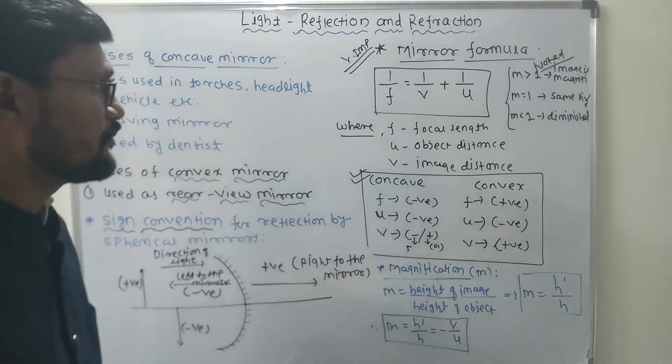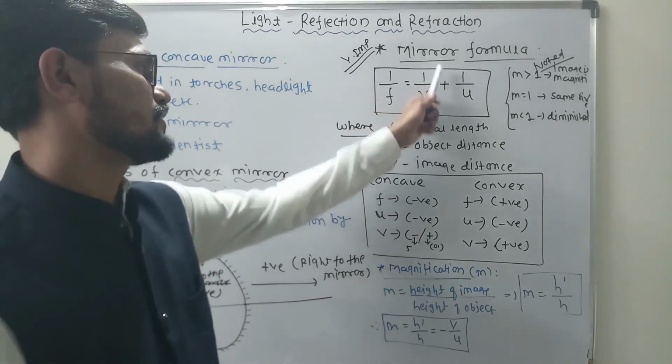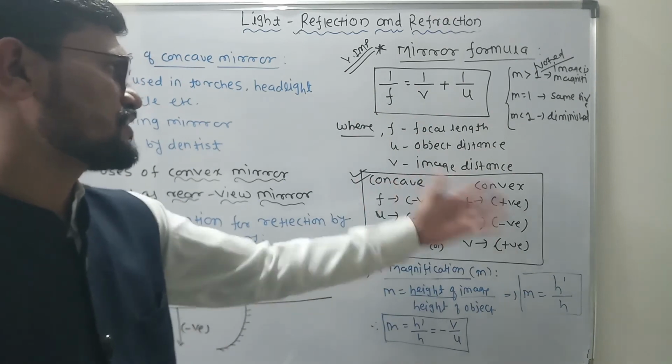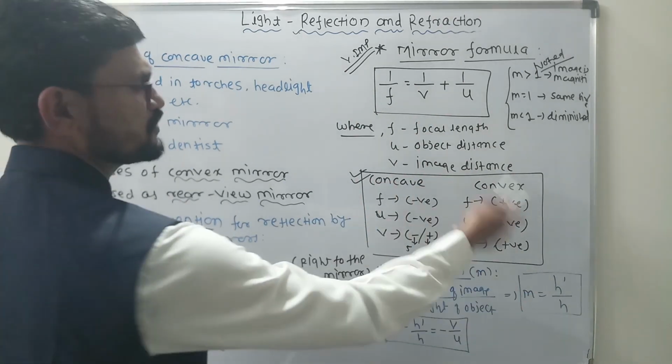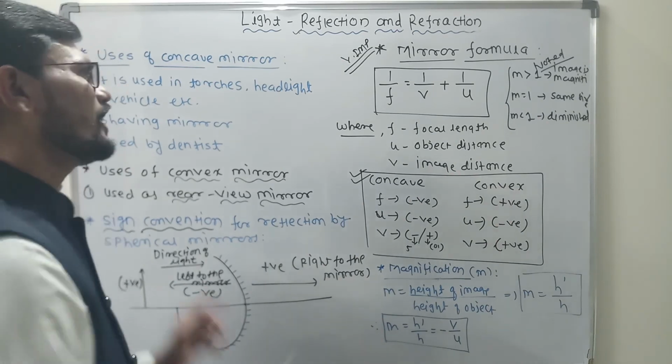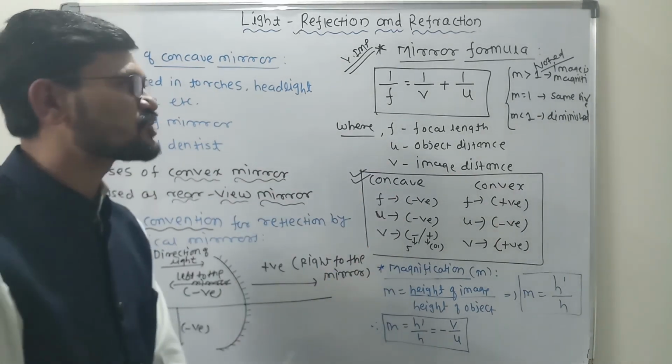Sign convention is very important. Mirror formula 1 by f is equal to 1 by v plus 1 by u, and you know very well f is the focal length, u is the object distance, and v is the image distance, and the rest of the things are to be done like that. Is it clear? Very good. Now we will do some of the numericals based upon these formulas.